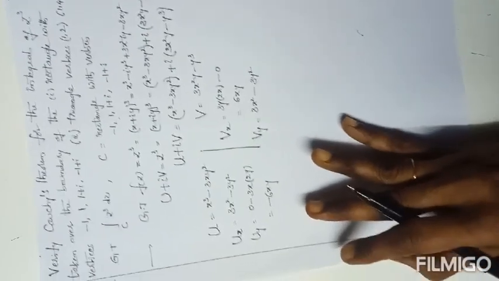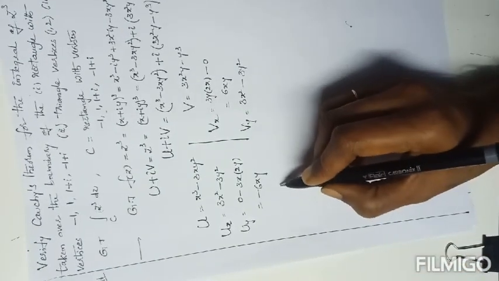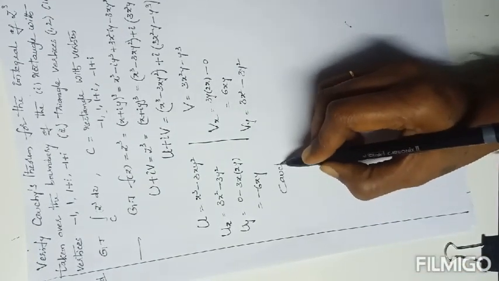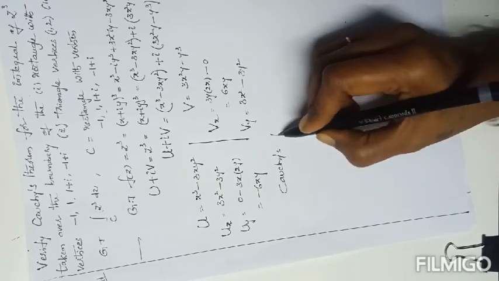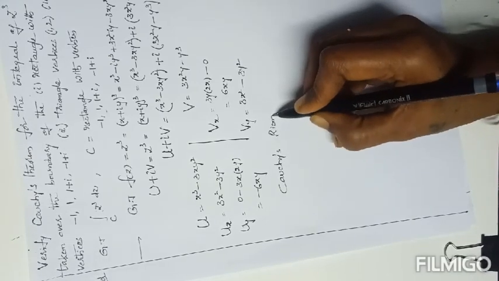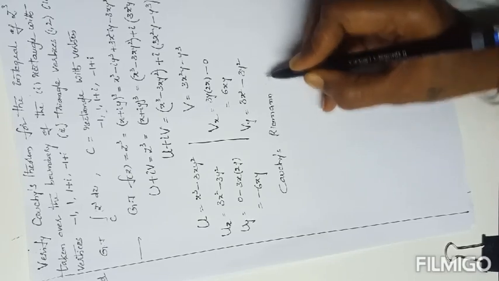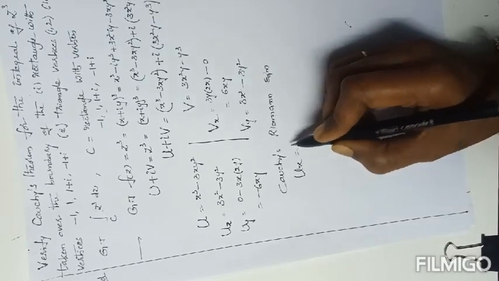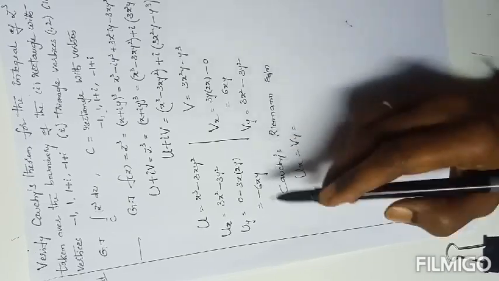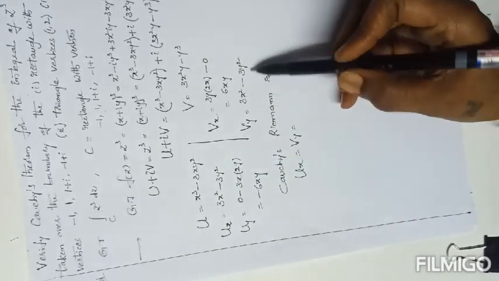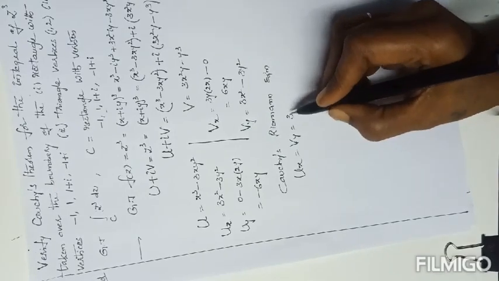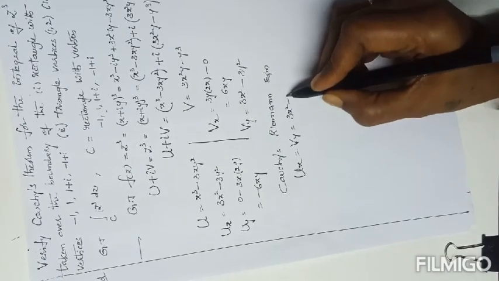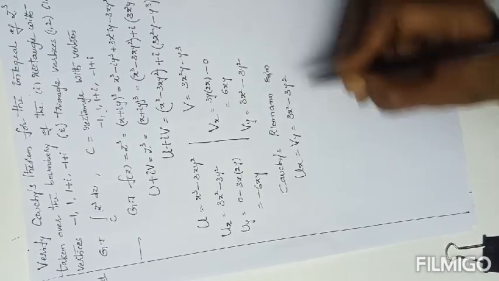As per the Cauchy-Riemann equations, ux equals vy. Now observe the ux value and vy value: both are the same. Both results are equal to 3x square minus 3y square.